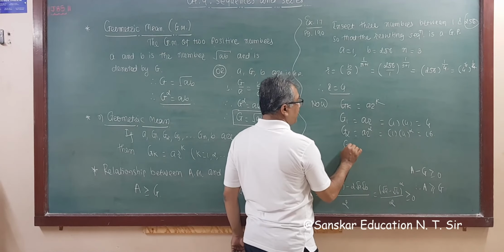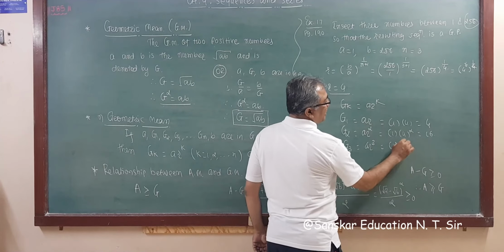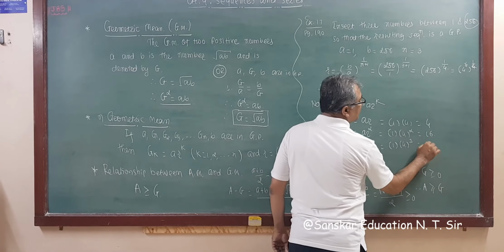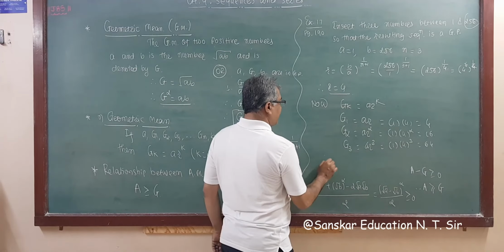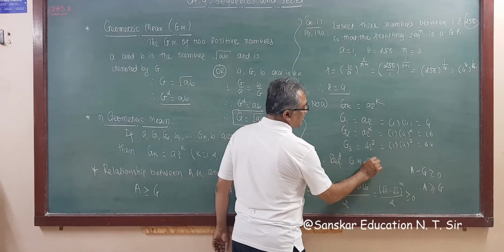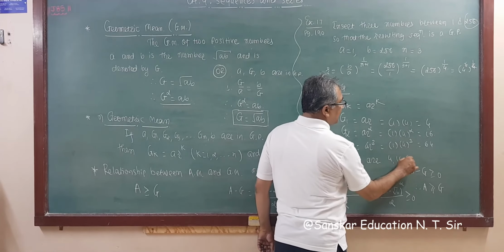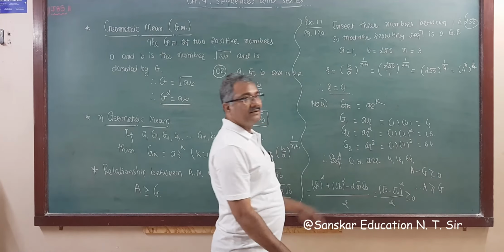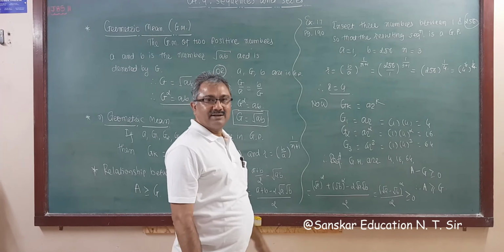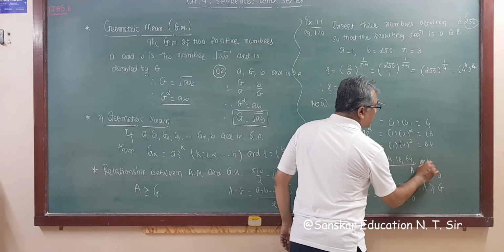And the third geometric mean g3 is a r cube, equal to 1 into 4 cube, that is 64. So the required GMs are 4, 16, 64, and then 256. These are the three geometric means, that is your answer.